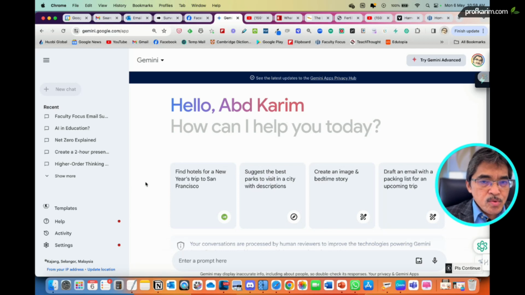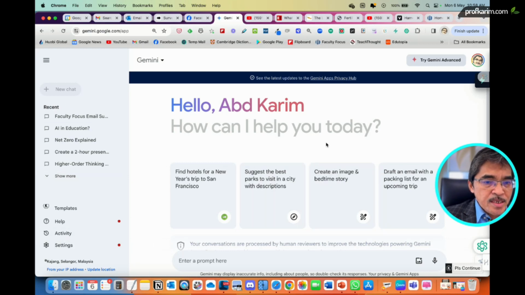The first thing that I want to show on Gemini is the ability to connect Gemini with Google Drive and with YouTube. I think a lot of people are using Gemini without using the extension, which is the connection to Google Drive. So how do you do this?